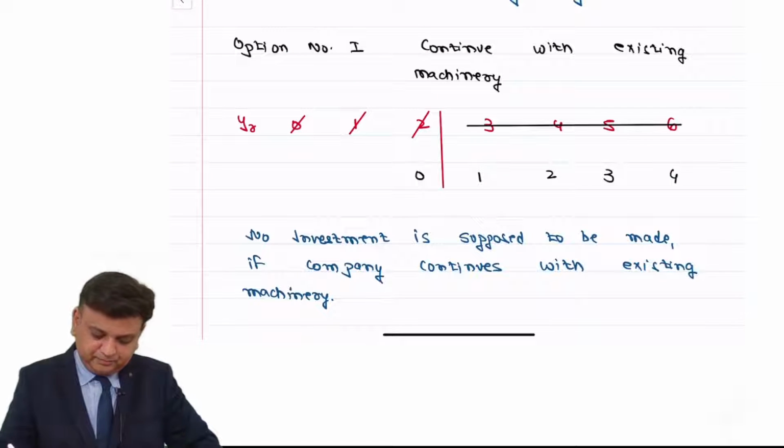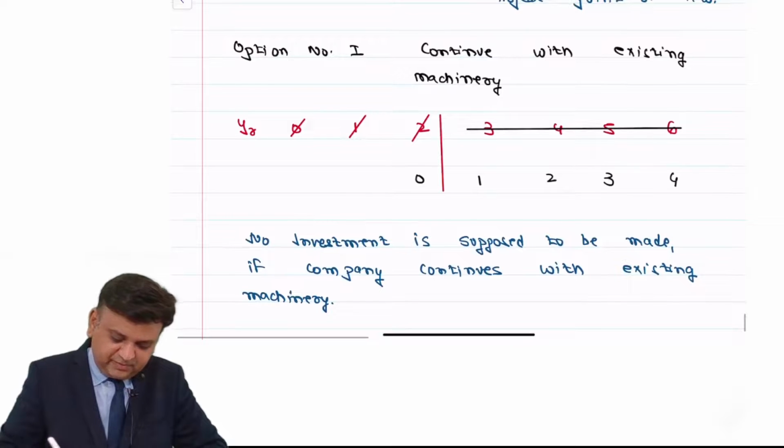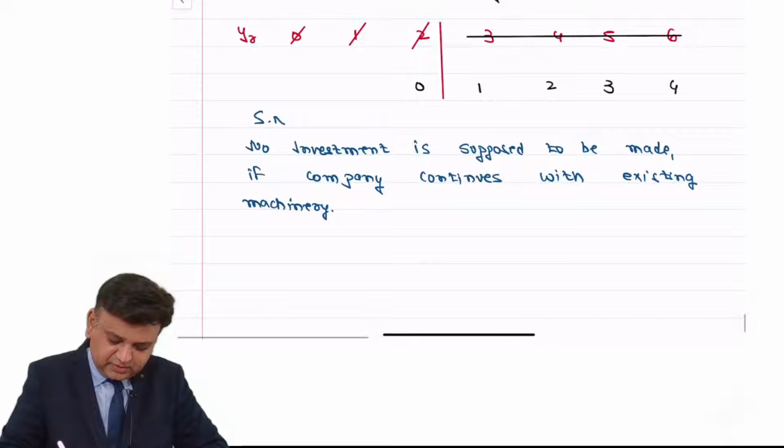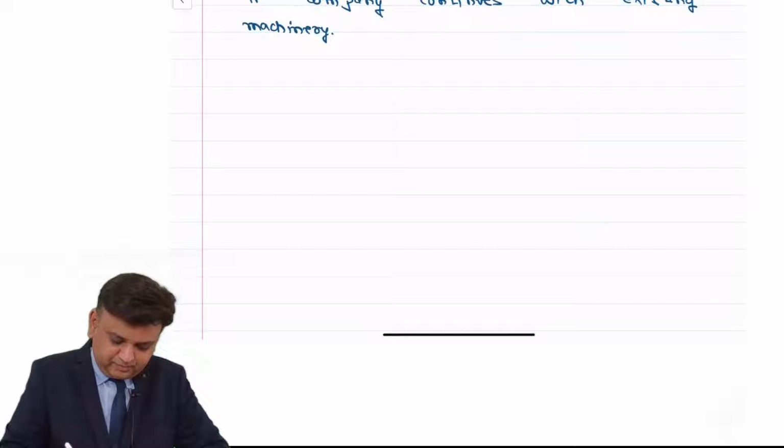Okay. So step number one, investment: in that, no investment. Next is step number two. In that, depreciation.